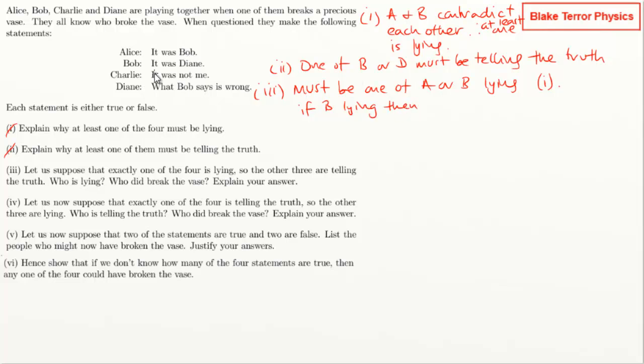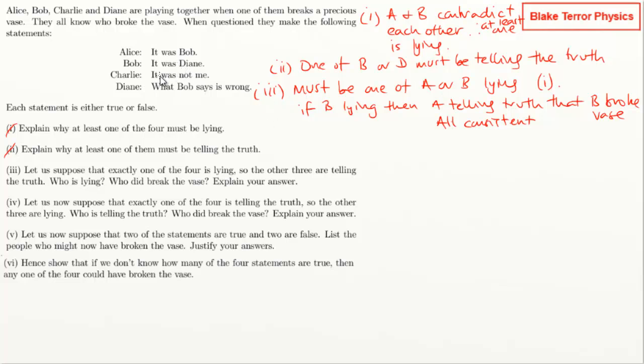Then, let's just see if we've got any problems. Charlie fits by saying it's not true. So that all fits: A is telling the truth that B broke the vase, and all is consistent. So what if it was A lying? Then A's lying about it being Bob, B would be telling the truth that it's Diane, and Diane would be saying that it's also Bob.